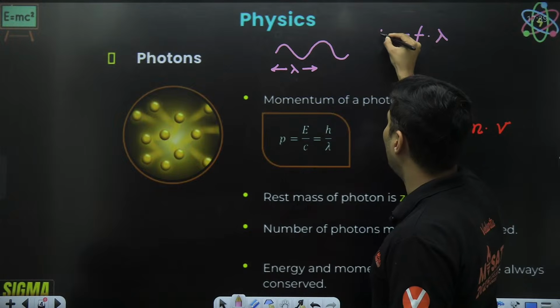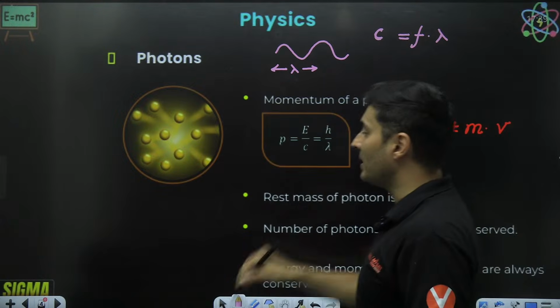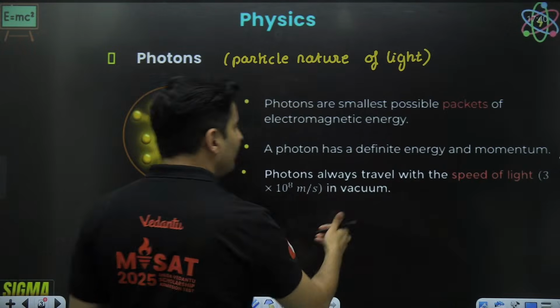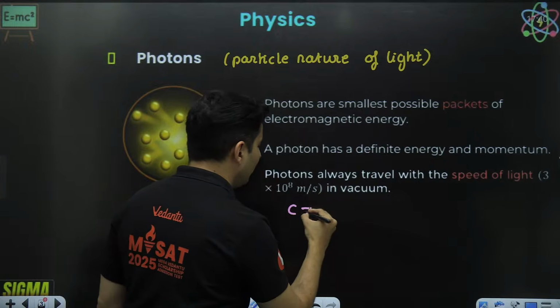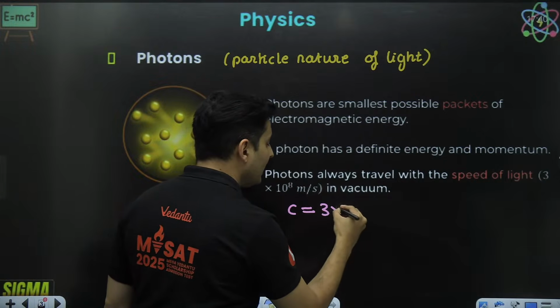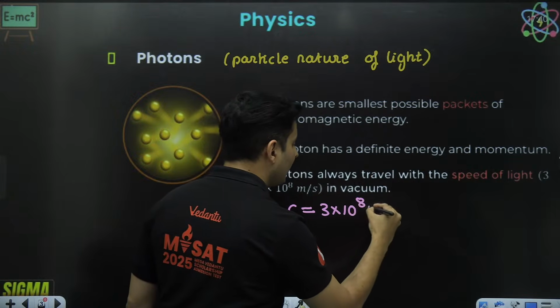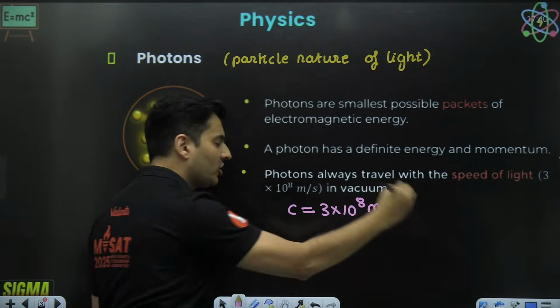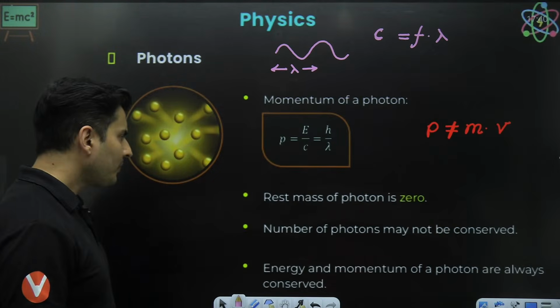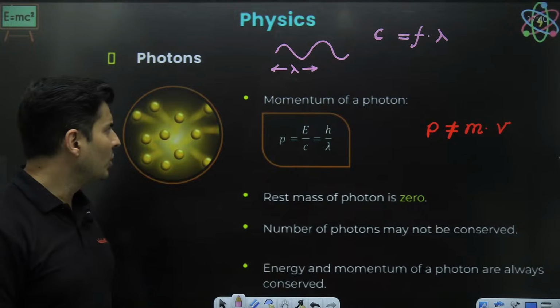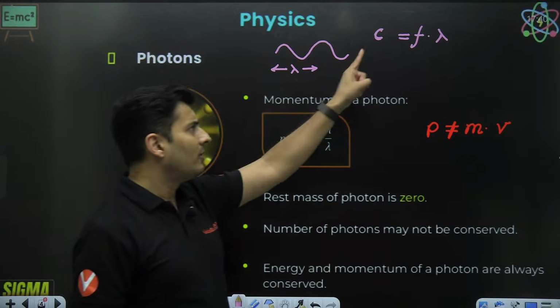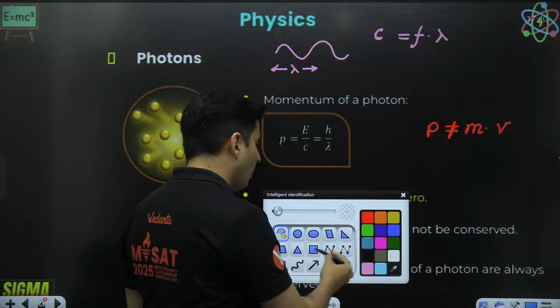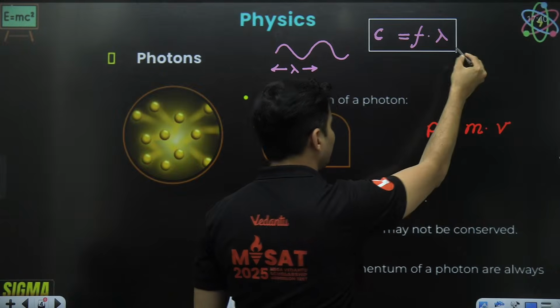And the speed of light is basically c, which I explained over here, which is very, very large. The speed of light is basically 3 into 10 to the power 8 meters per second. Extremely large, very quick. And that's the speed at which these photons will move. So that speed of light is frequency multiplied by the wavelength.